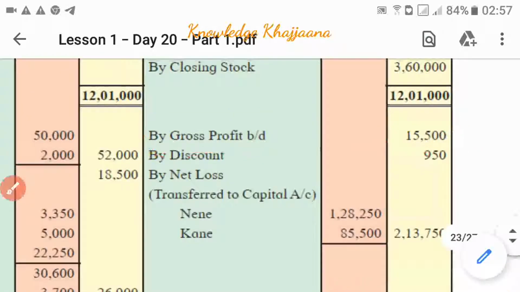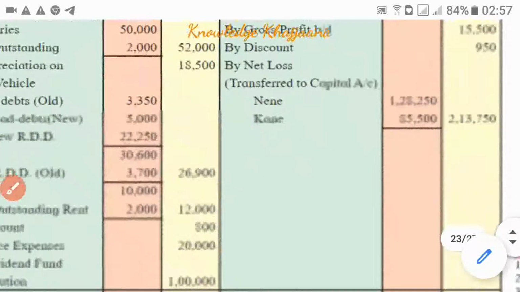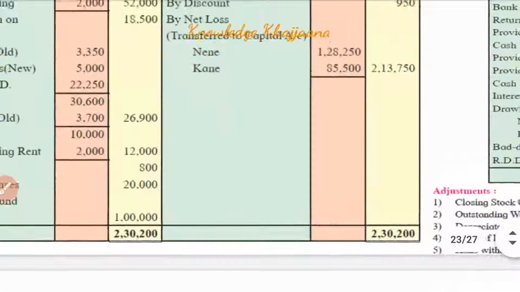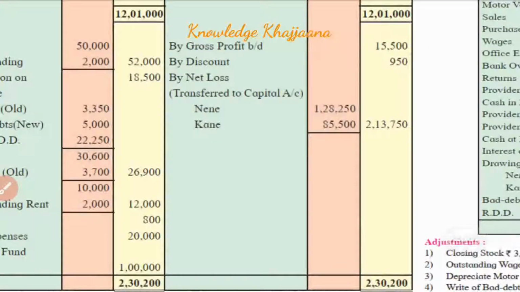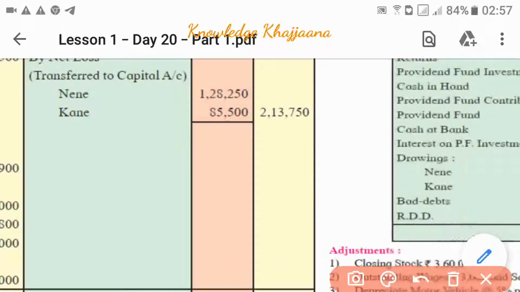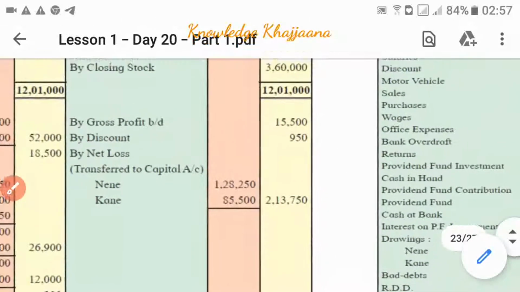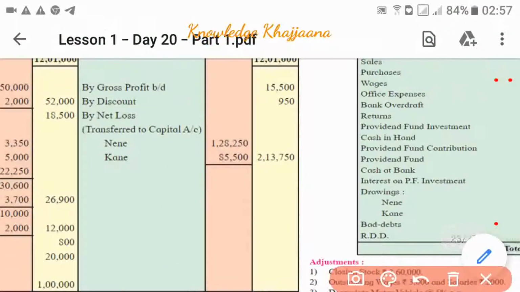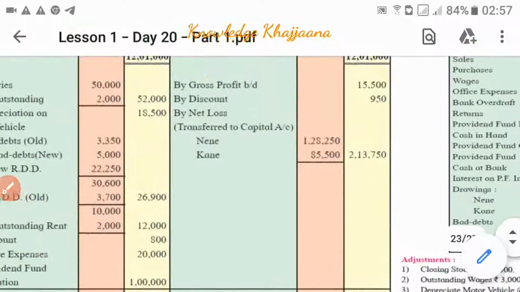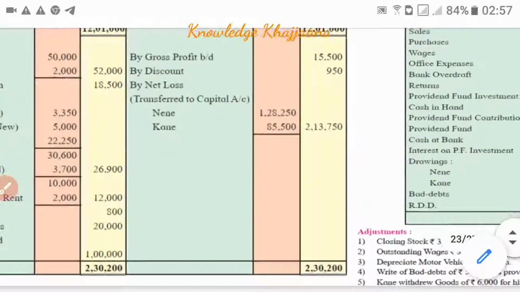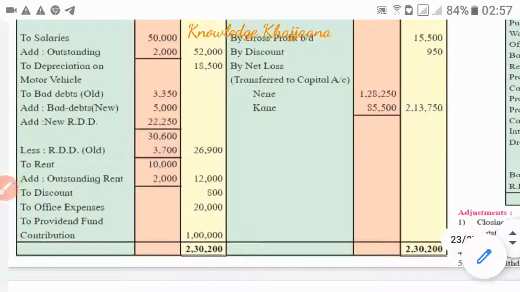Now again we have to look at the amounts given on the debit side as well as on the credit side of the profit and loss account. Generally the amounts on the credit side should be more. But if you look at the amounts in this illustration, the amounts on the debit side are more compared to the amounts given on the credit side.